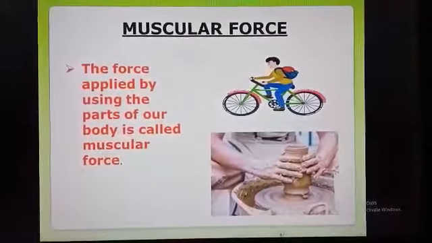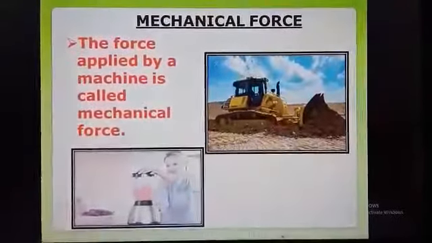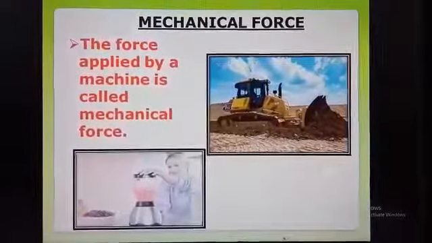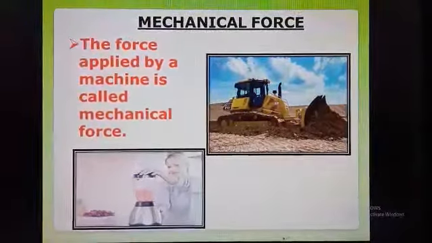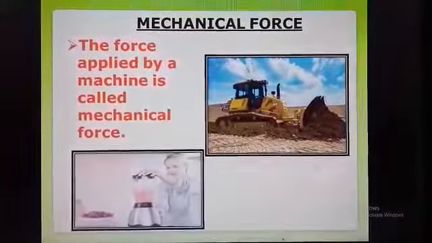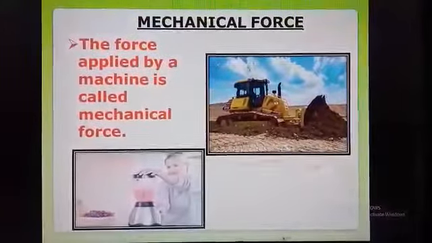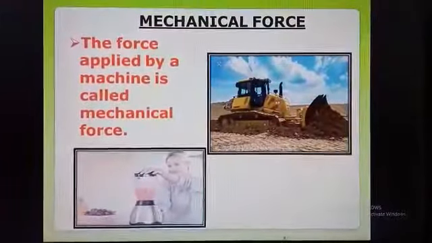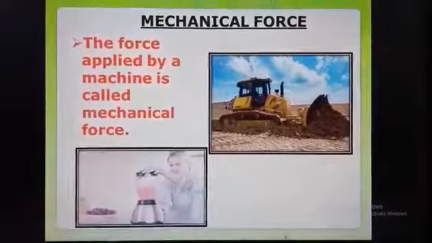Next is mechanical force. The force applied by a machine is called mechanical force. Using a bulldozer to dig ground and using a mixer grinder for grinding are examples of mechanical force.